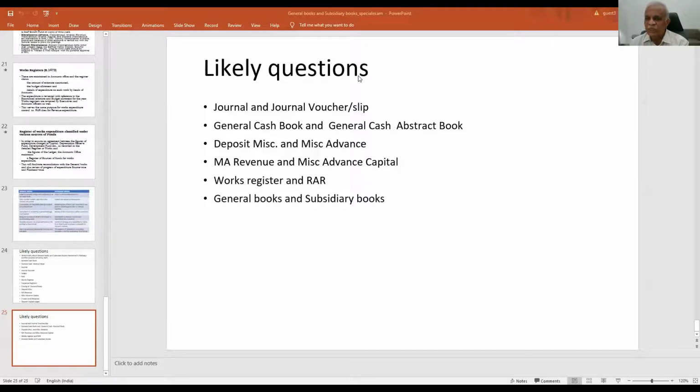So this position will be known only when we compile our account current and then submit it to Ministry of Finance. So this is ways and means position. Then major head 8671. What is the main difference?